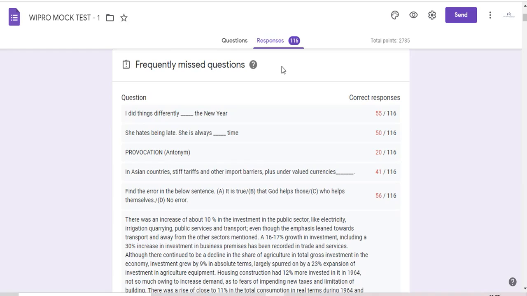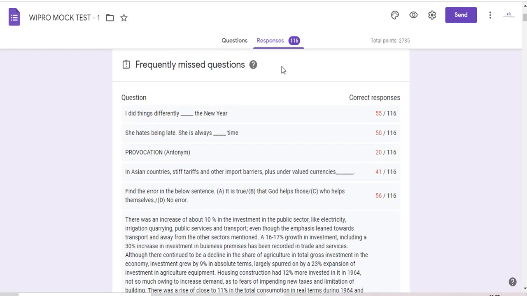And third, you are rereading the question many times because you are not able to understand it. These three are the most important parameters which will kill the time in your examination. So you should keep these three parameters in your mind before attempting any exam.